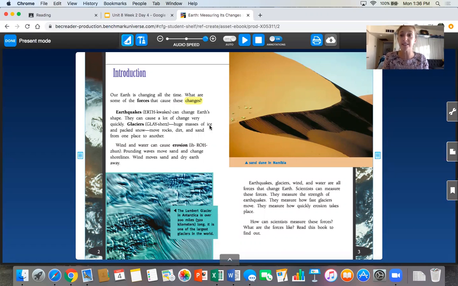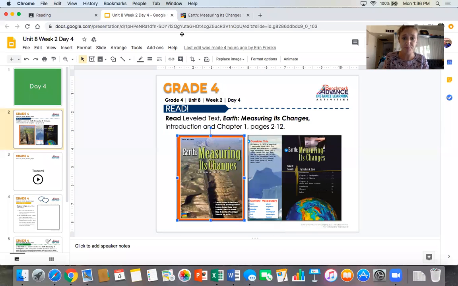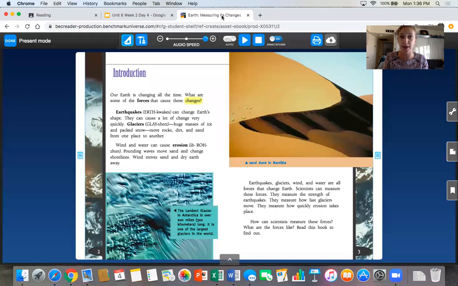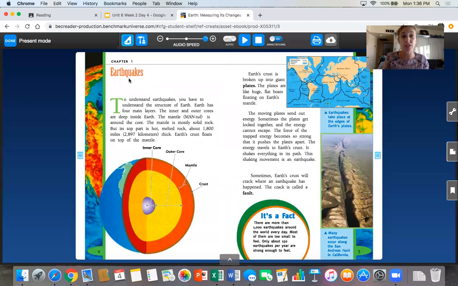So let's go back and see which pages I actually need to read this week. If I go here, it says that I need to read all of chapter 1. Remember, I can also have all of chapter 1 read to me. I need to read pages 2 through 12. If I go back to my page, I can look at what that is. That's an introduction. And then chapter 1 is earthquakes.